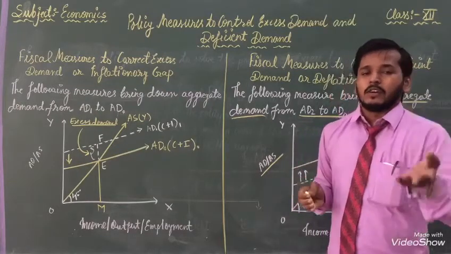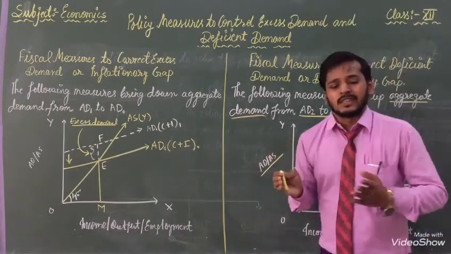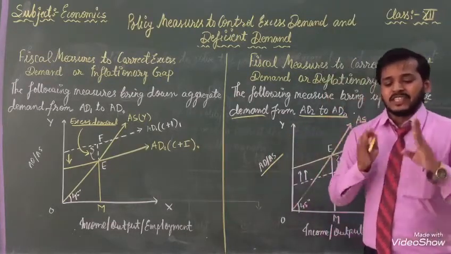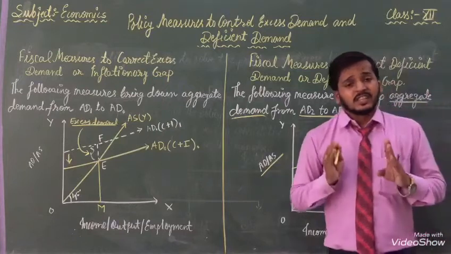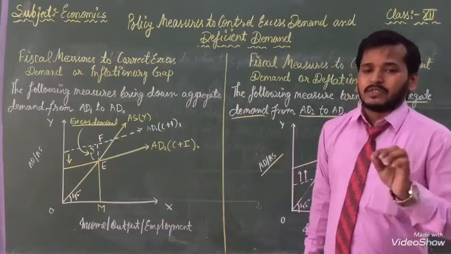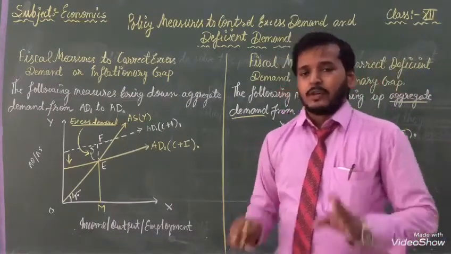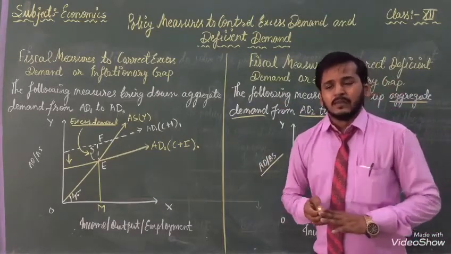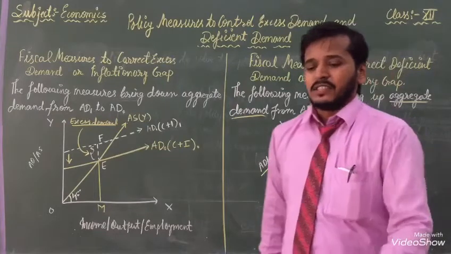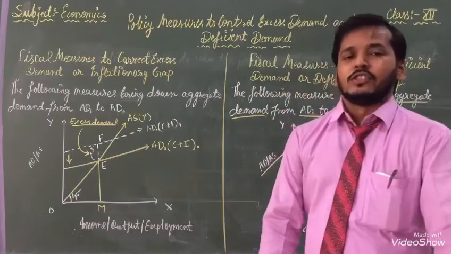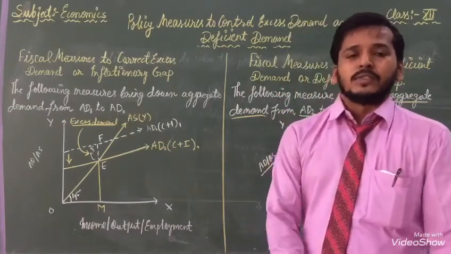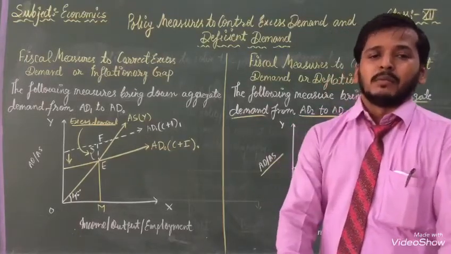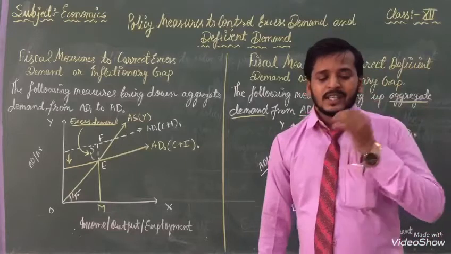Aggregate demand is increased and deficit demand is corrected. With the help of these steps, we can control deficit demand. That's why we control all these things. With the help of that, we are getting our economic development.